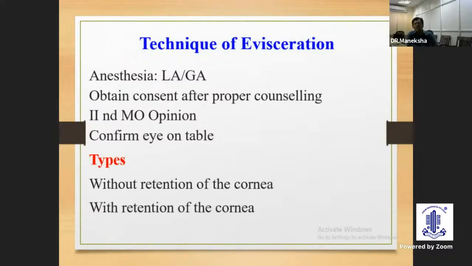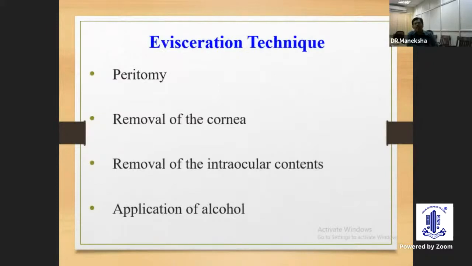Second, a medical officer opinion is needed before going for evisceration. And during surgery, we have to confirm the eye. That is very important. We should not do any wrong eye removal. That is medicolegally very important. Then coming to the types of evisceration, there are two types: without retention of the cornea, and with retention of the cornea. Most of our surgeons do it without retention of cornea.